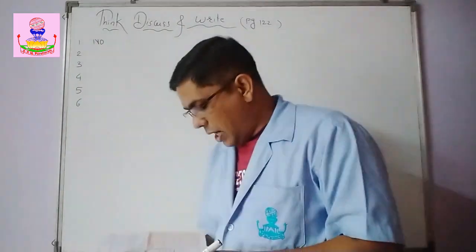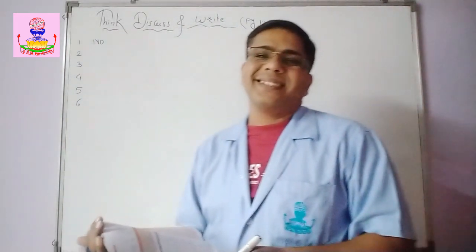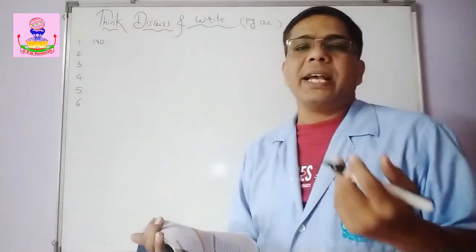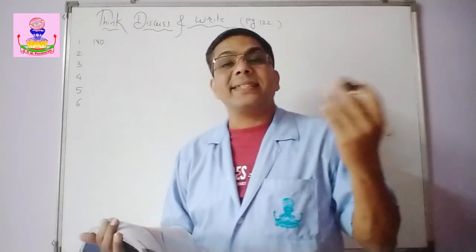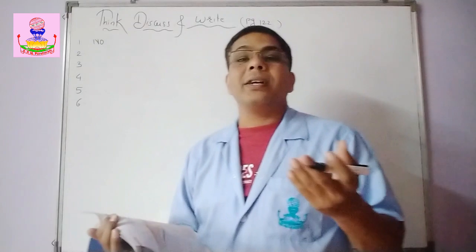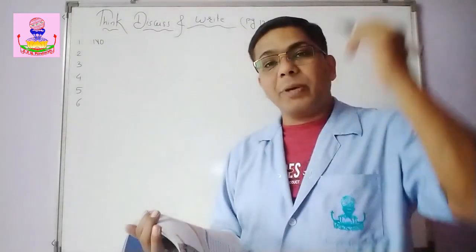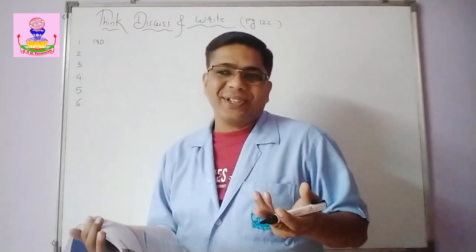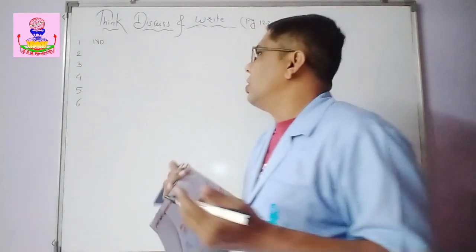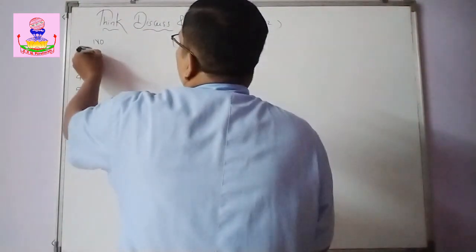Then, can you have a triangle with two obtuse angles? Again the same case. For an obtuse angle, the measure of the angle is greater than 90 degrees. So suppose two angles are 120 and 120, it becomes 240. So it cannot be, right? So again the answer is no.